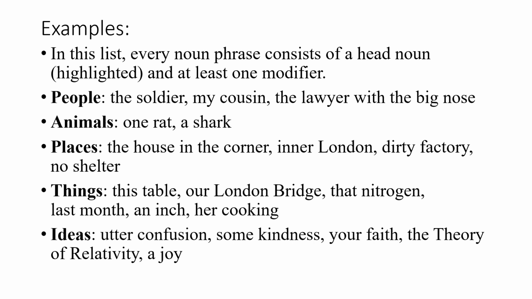For example, in this list you can see every noun phrase consists of a head noun and at least one modifier. In the people category you can see the soldier is a noun phrase, my cousin is a noun phrase, the lawyer with the big nose is a noun phrase. Over here, the modifier is with the big nose. In the animals category, you can see one rat can be a noun phrase, a shark can be a noun phrase. So you can see one is telling you about the number and a is an article.